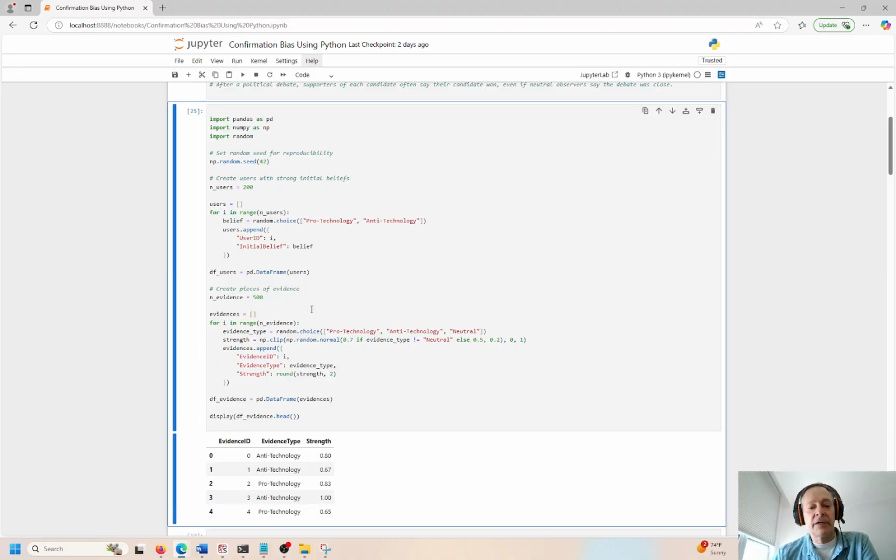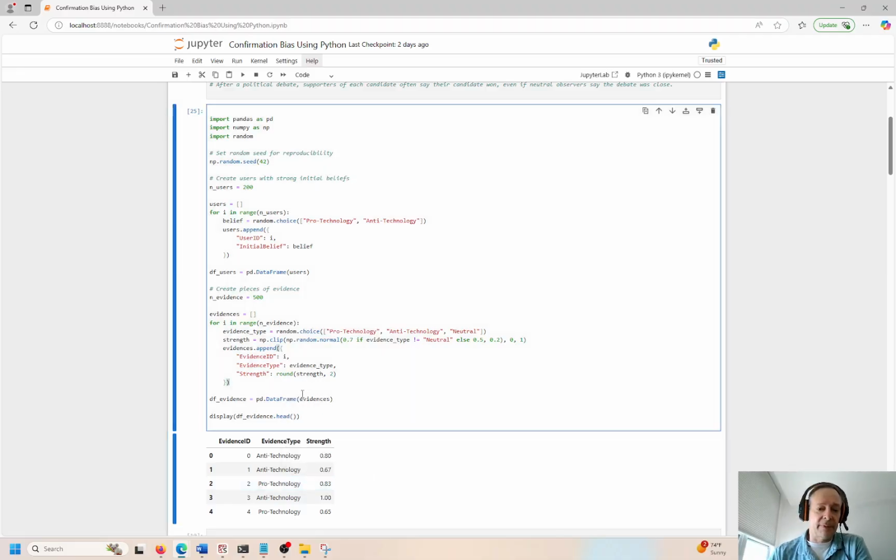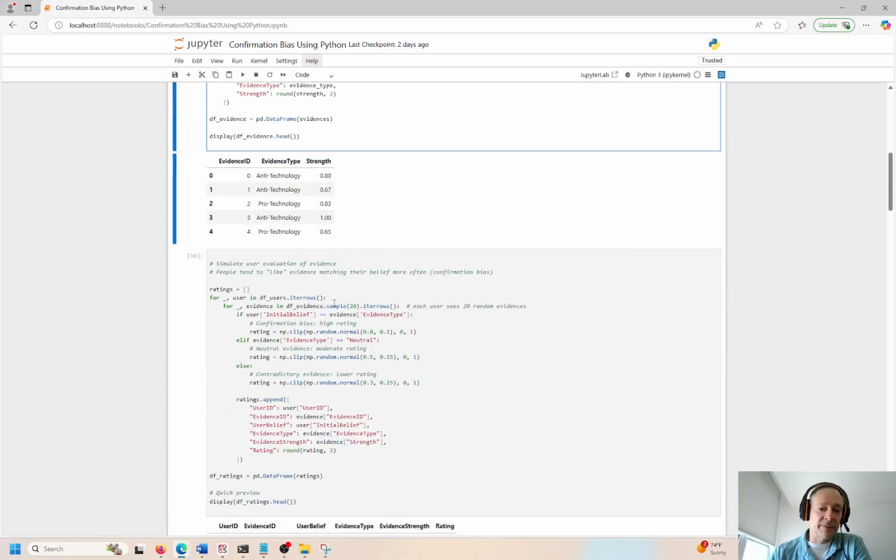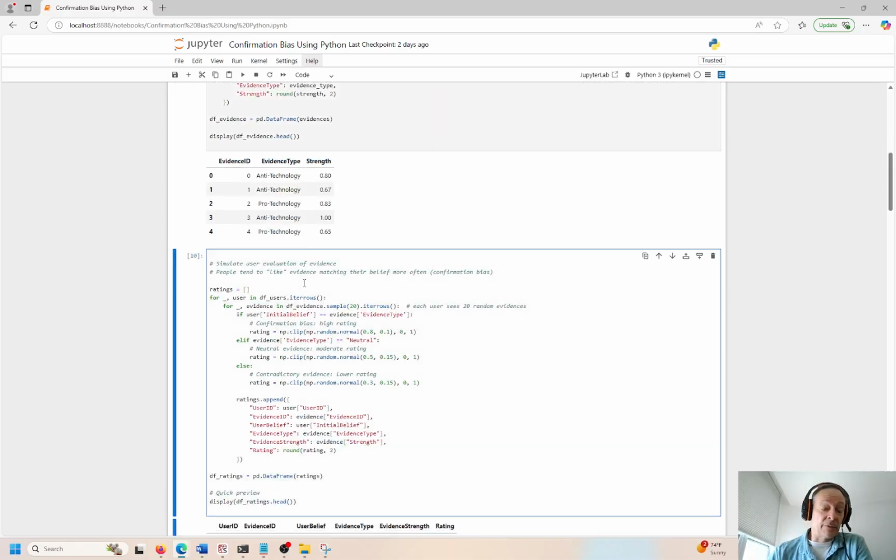So here I'm creating just different evidence IDs, okay? Evidence type, and then the strength of the evidence. So is this anti-technology or pro-technology? Okay, I'm just coming up with a couple basic examples here. I looked online for something that I thought would be interesting. I didn't find anything after a short time of searching, so I'm just creating my own data set dynamically here. That's what this is. So you won't find this online, but I think it illustrates the point pretty nicely.